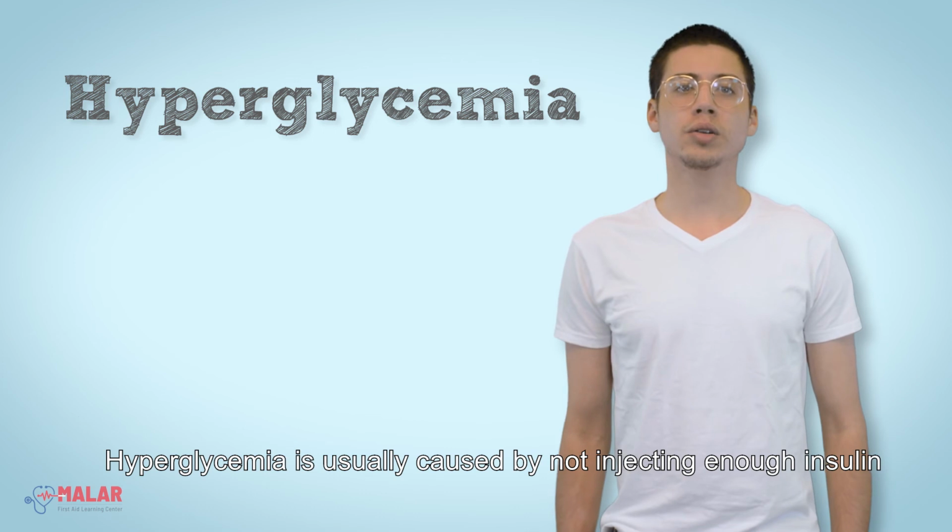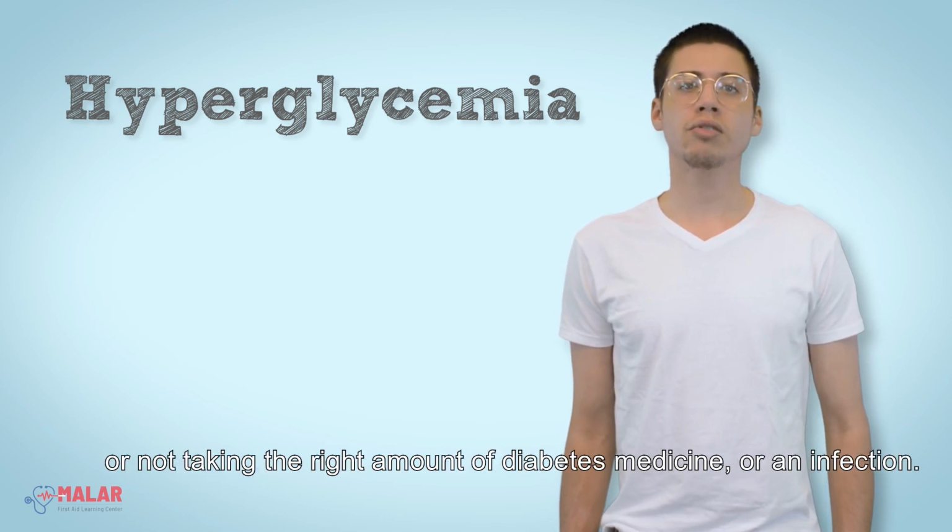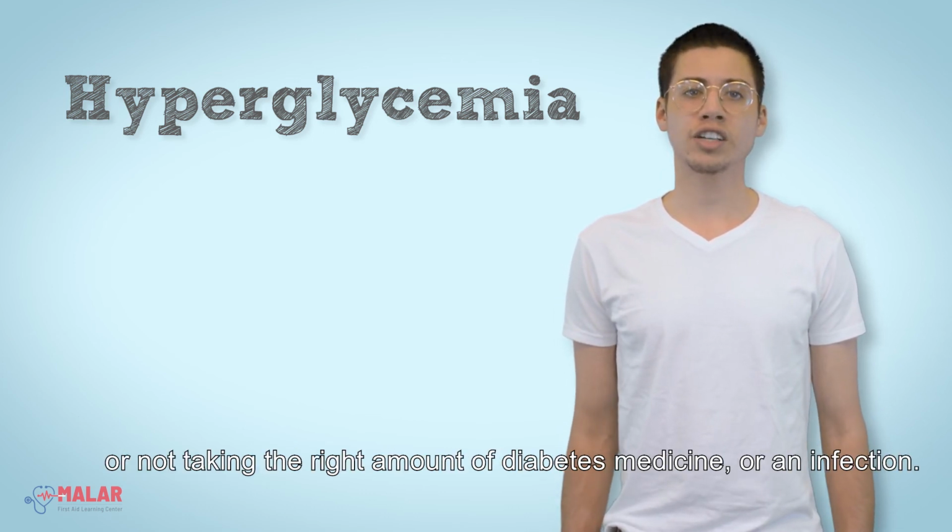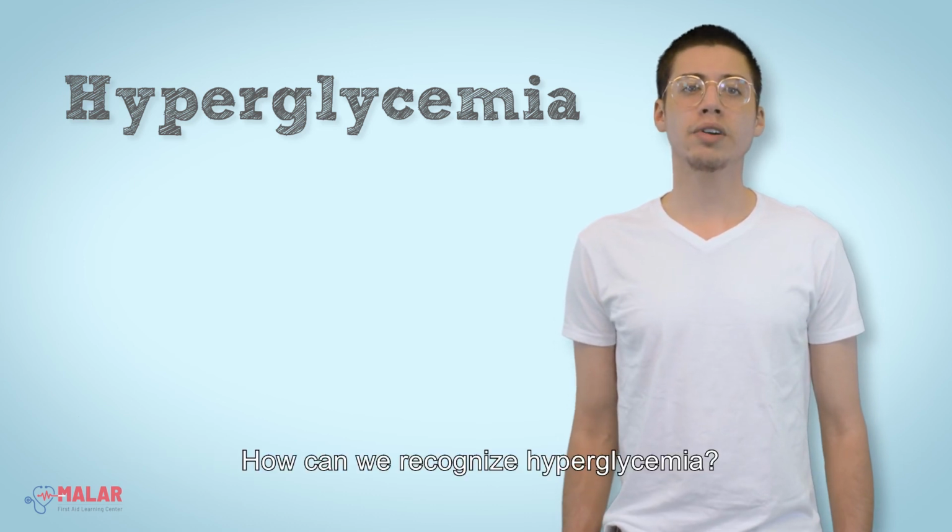Hyperglycemia is usually caused by not injecting enough insulin, or not taking the right amount of diabetes medicine, or an infection. How can we recognize hyperglycemia?